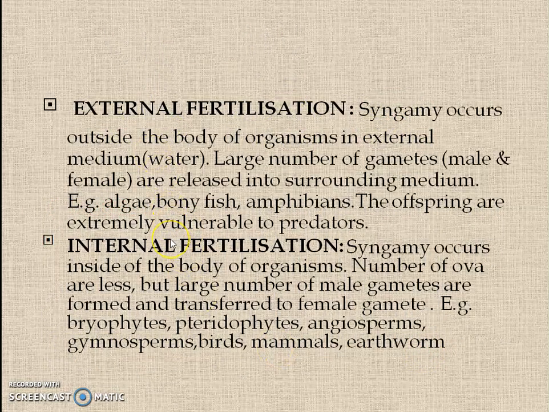Fertilization can be divided into two types, external fertilization and internal fertilization. If syngamy occurs outside the body of the organism, in an outside medium, it is external. Here a large number of gametes need to be produced because they are extremely vulnerable to predators. In internal fertilization, syngamy occurs inside the body of the organism and the number of ova is less compared to male gametes. So it is found in higher organisms.